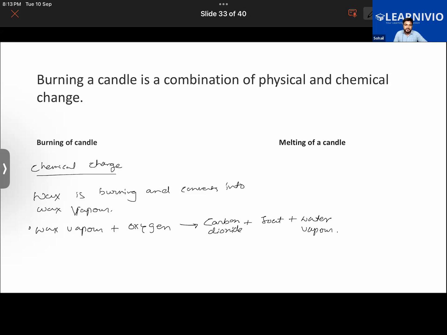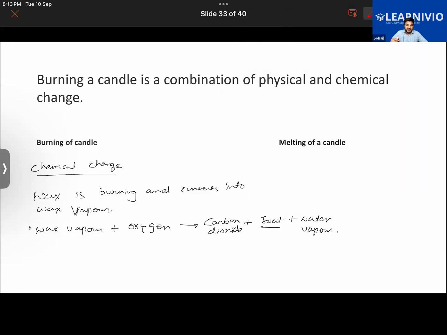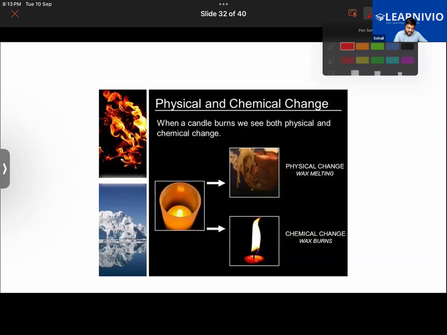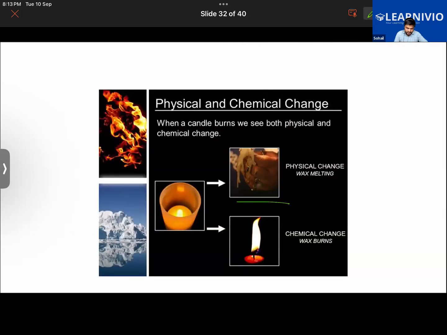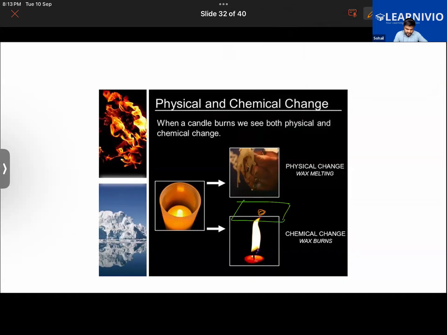Soot is basically the unburnt particles, which do not burn completely. If I were to place a sheet of glass above the candle, a dark patch will form on it.